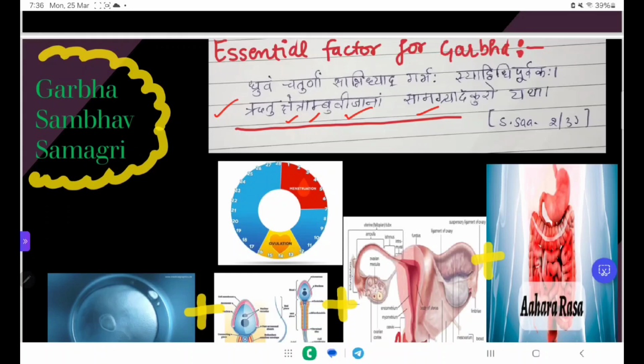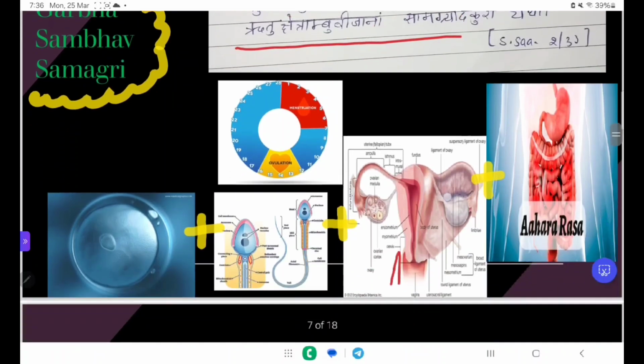Means these are the 4, Chaturnam Sanidhya, means these should be present accordingly for the Garbha: Ritu, first factor, Kshetra, second factor, Ambu, third factor, fourth factor is the Bija, also known as the Samgri for the conception. Chaturnam means they are 4 in number. Sanidhyat means they should be present. You can see the diagram also.